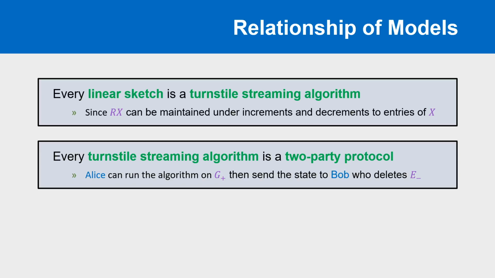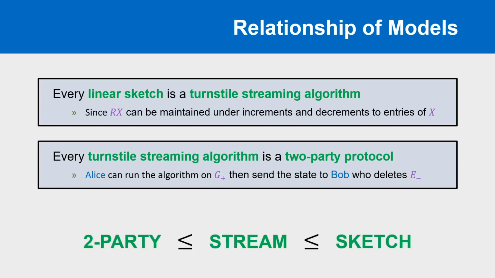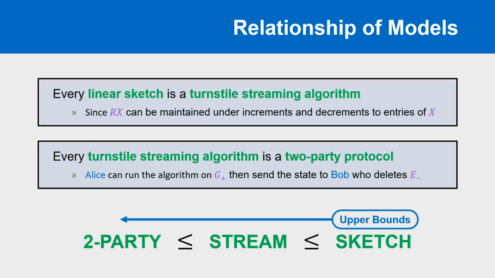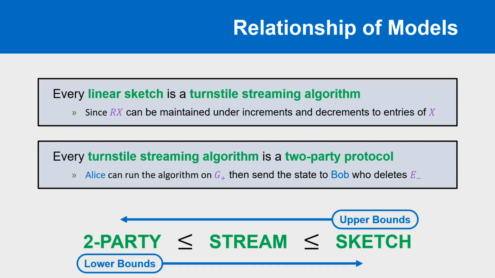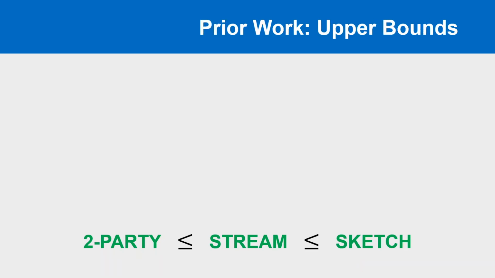So, we can relate the space complexity of any particular graph problem in the three models, as shown at the bottom of the slide, with upper bounds propagating down the chain and lower bounds propagating up. So now we understand the models, we can start to look at the previous results.